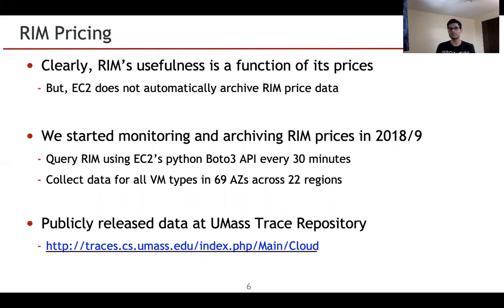To address this, we started monitoring and archiving reserved instance prices in September 2018, where we query the reserved instance marketplace using EC2 APIs every 30 minutes, collecting data for all VM types across 22 regions. To encourage research on the reserved instance marketplace, we have publicly released our dataset at the UMass Trace Repository. Please visit this website.